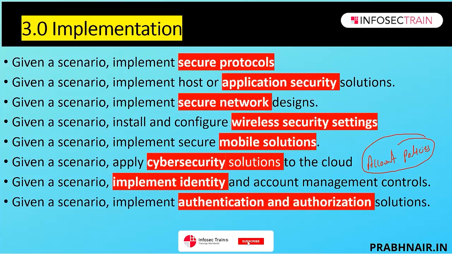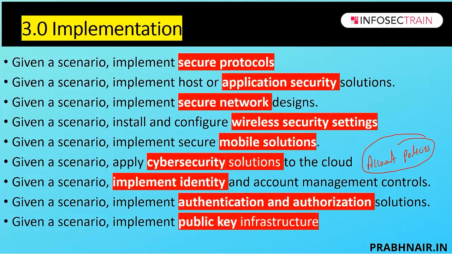Next is called implement authentication and authorization solutions. So in this section, we're going to discuss RBAC, role-based access control, a very important topic. Understanding of SAML, TACACS and SSO, again important topics, then JAP, TPM, HSM. These are the things we're going to cover in authentication and authorization. And last is called PKI, public key infrastructure.